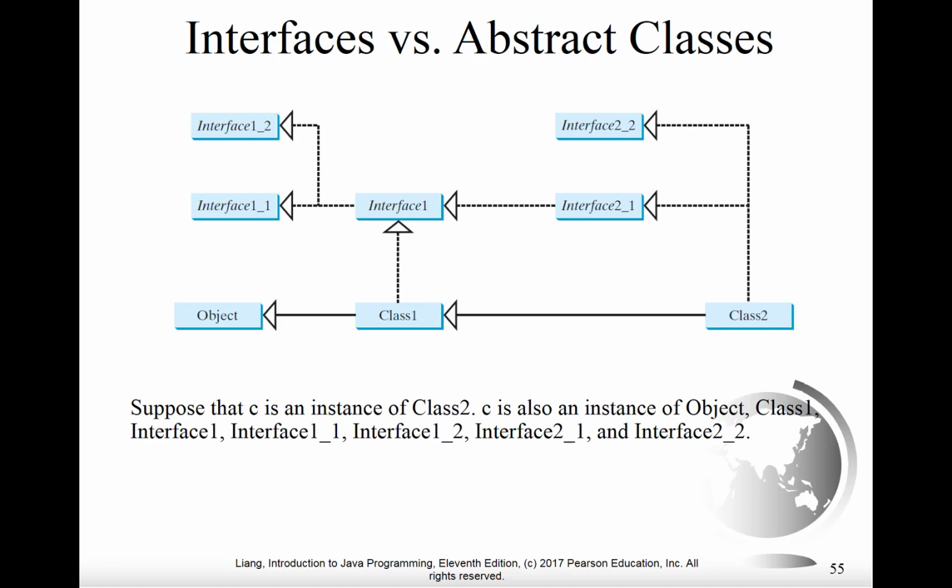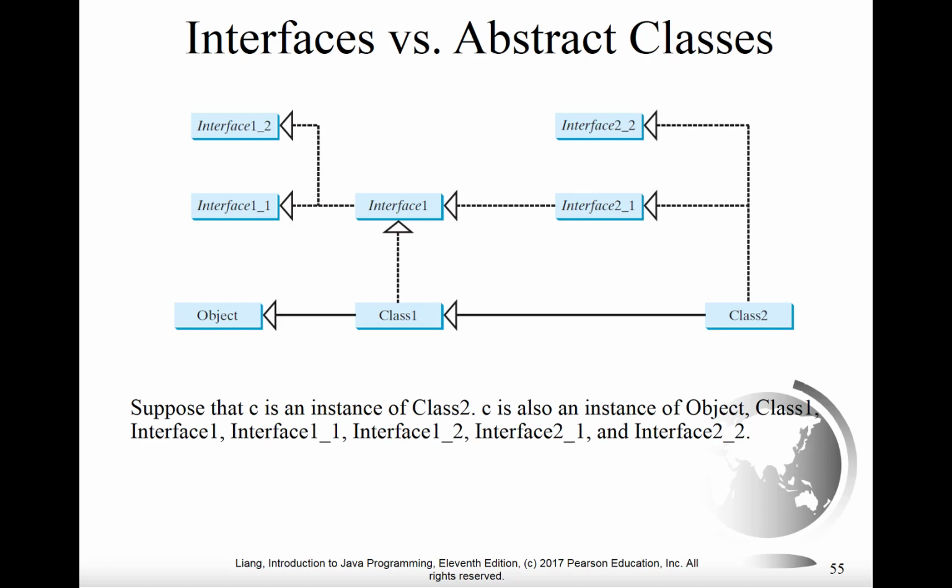Notice the dotted lines do not represent inheritance, but rather represent implementation. So right in the middle from the box at the bottom that says class 1, you see a dotted line going up, and this indicates that class 1 implements interface 1. Interface 1, on the other hand, extends both interface 1_1 as well as interface 1_2. As a result, class 1 effectively implements both of those interfaces too. So class 1 is an instance of interface 1, interface 1_1, and also interface 1_2.